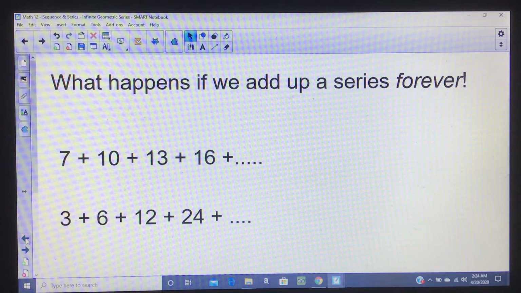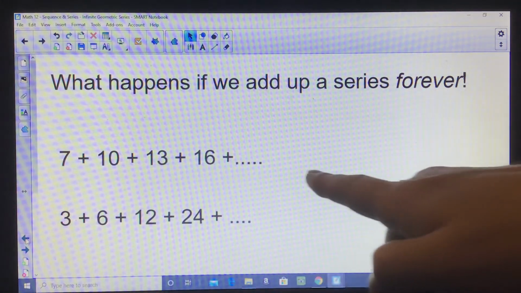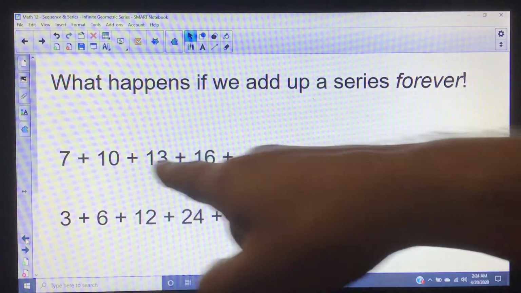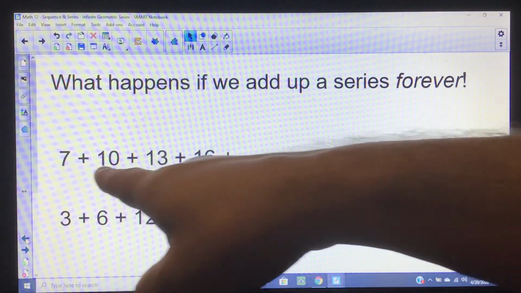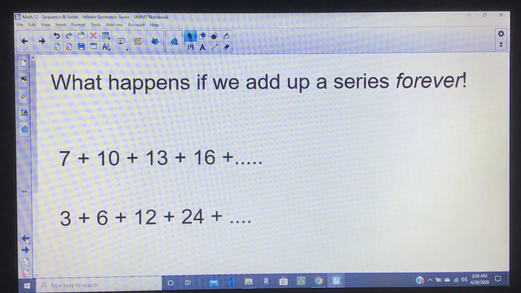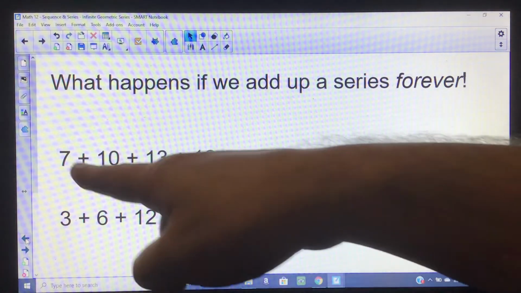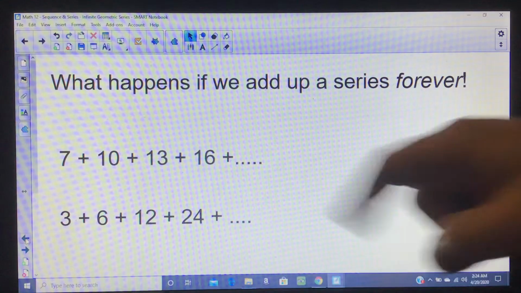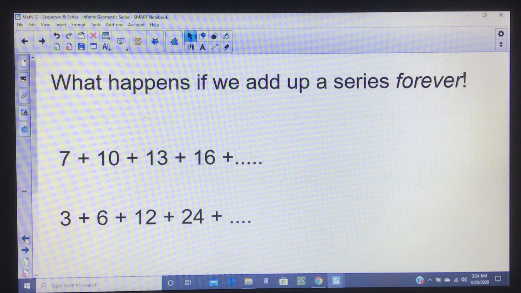This actually happens with all arithmetic sequences and series. Arithmetic ones either go up forever, or you could have a negative common difference, and then they just go kind of down forever, and they become negatively large, and they add up to negative infinity. So we didn't really talk about this infinite thing for arithmetic series, because arithmetic series always add up to either infinity or negative infinity. Now, with geometric series, something interesting happens.